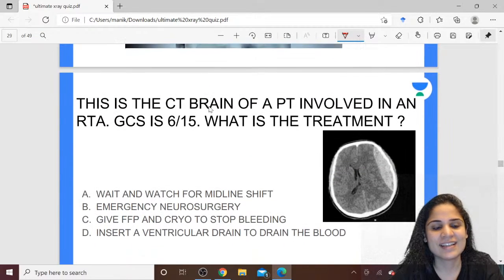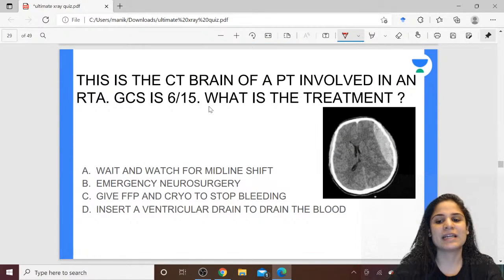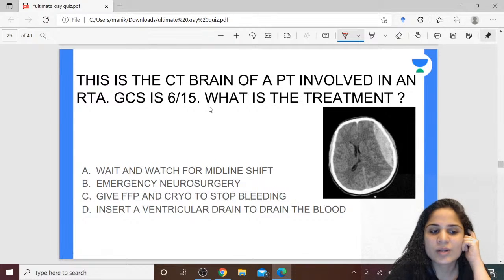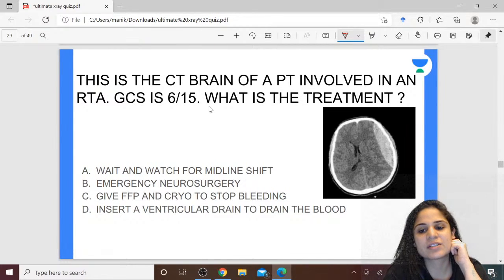Alright, now an easy one. This is the CT brain of a patient involved in a road traffic accident. GCS of the patient is 6/15. What is the treatment? Wait and watch for midline shift. Emergency neurosurgery. Give FFP and cryo to stop bleeding. Insert a ventricular drain to drain the blood.